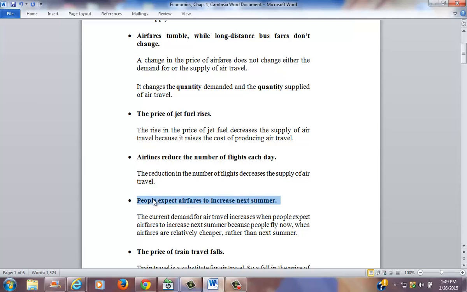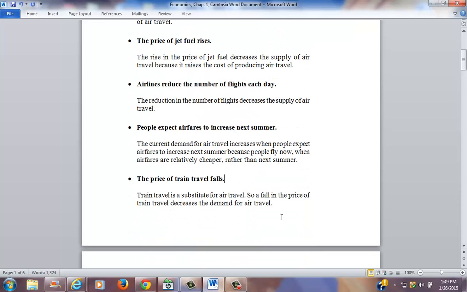People expect airfares to increase next summer. The result of that is that the current demand for air travel increases when people expect airfares to increase next summer, because people fly now when airfares are relatively cheaper rather than next summer. The price of train travel falls. Train travel is a substitute for air travel. So a fall in the price of train travel decreases the demand for air travel. Rather than flying by air, people can choose to take the train.